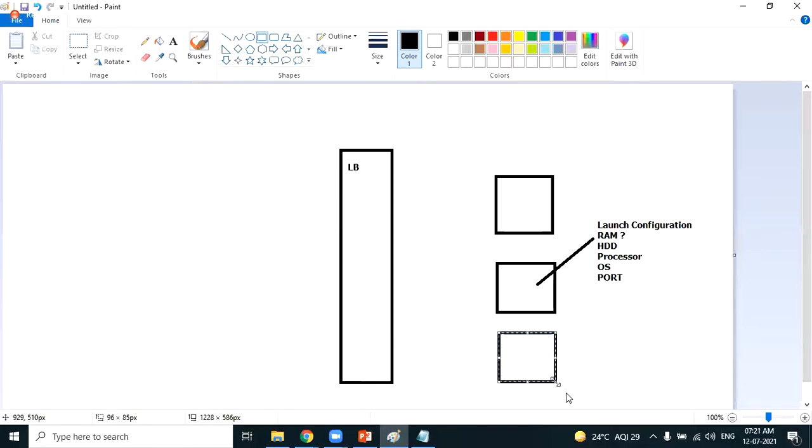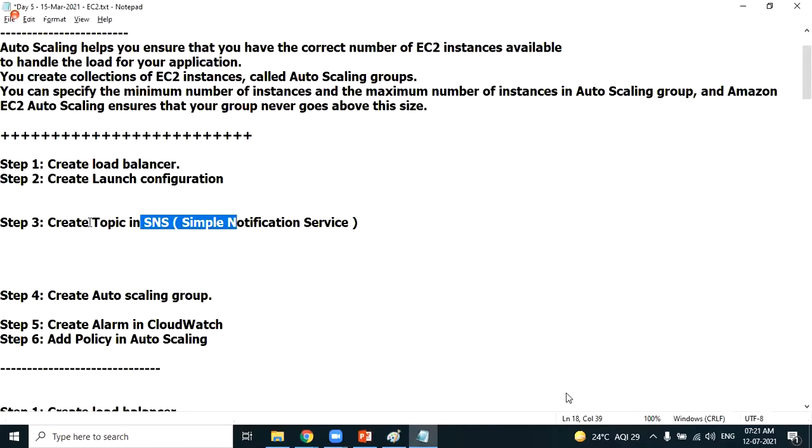When you use a notification service, you receive the information from that particular service. Okay. So first, let's create a topic. When you want to use SNS, simple notification service, what you have to do is to create a topic. First step, what we want to do is to create a topic. So let's create a topic.